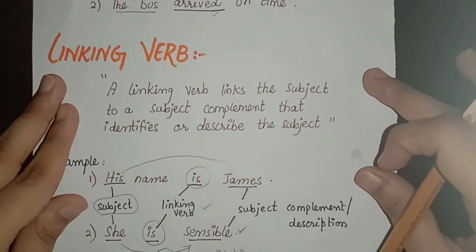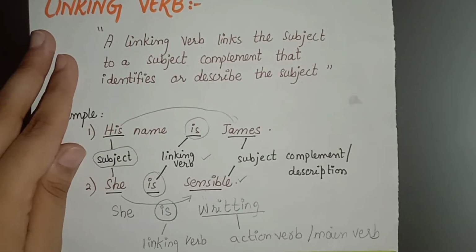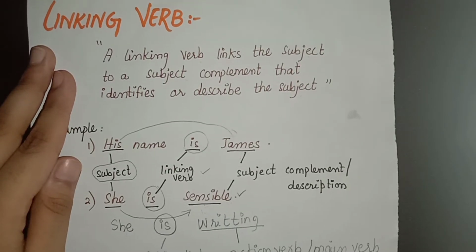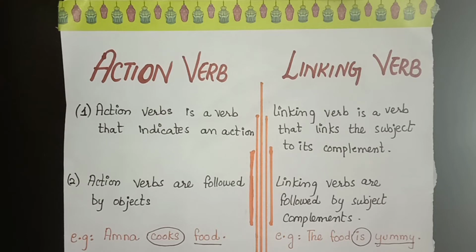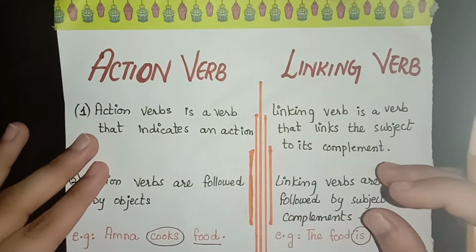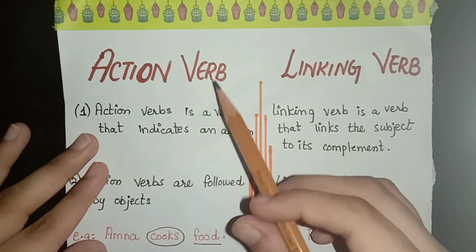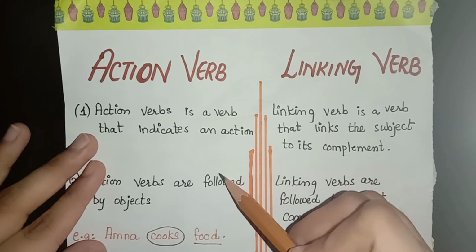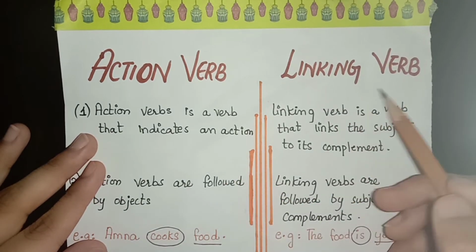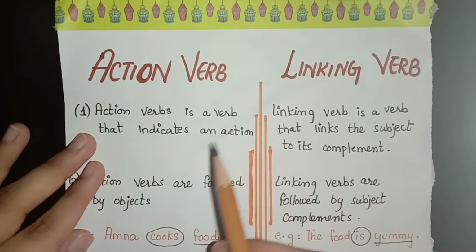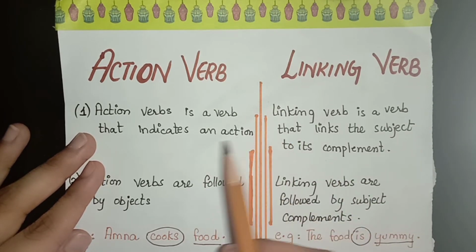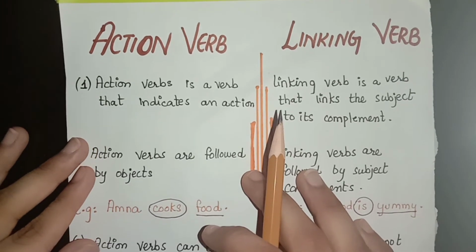Let me resolve all your confusions now. Let's have a look at the difference between the action and linking verb. As you can see, I have made two columns. One refers to the action verb qualities and the second one is the linking verb qualities. We are comparing the action verb and linking verb.